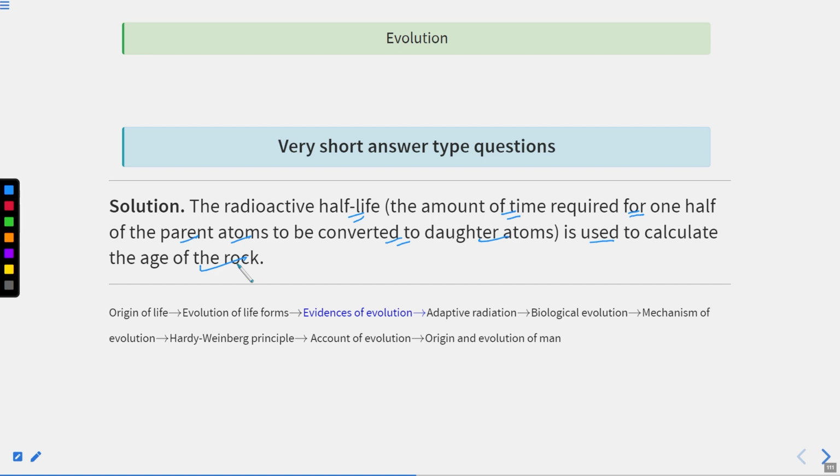And how do you define it? The amount of time required for half of the parent atoms to be converted into daughter atoms. Suppose the amount of time required for half of the uranium to be converted into lead atoms is known as the radioactive half-life of uranium.